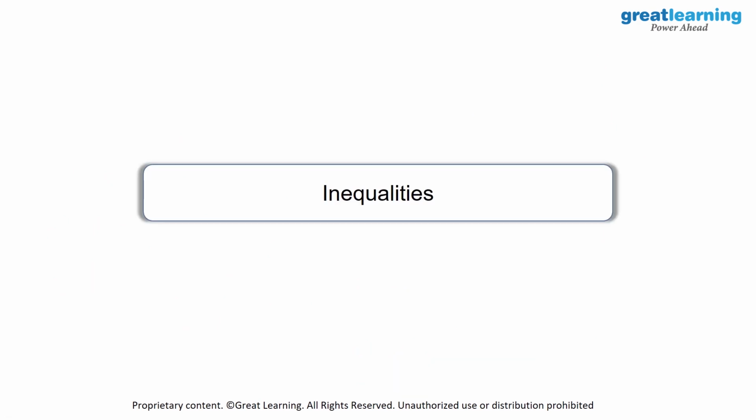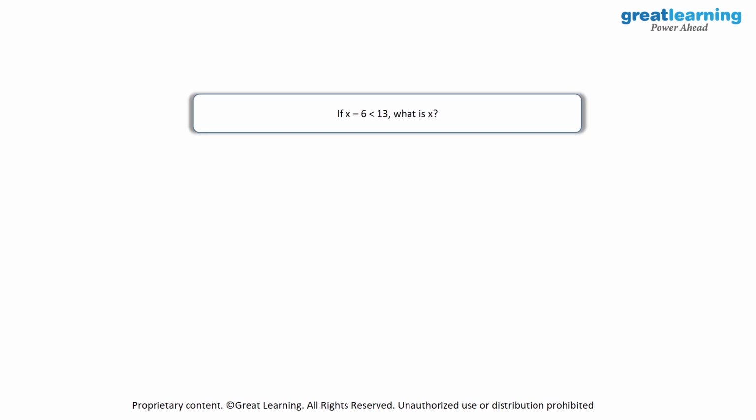So we are done with quadratic equations now. Now we will deal with inequalities. So till now, we had one operator, which was equal to. Here, instead of the equal to operator, we will either have the less than symbol or greater than symbol. As you see, the equation is x minus 6 is less than 13. So everything will be the same. It's just that instead of equal to, you have less than.